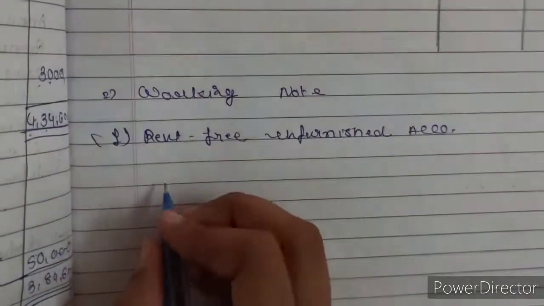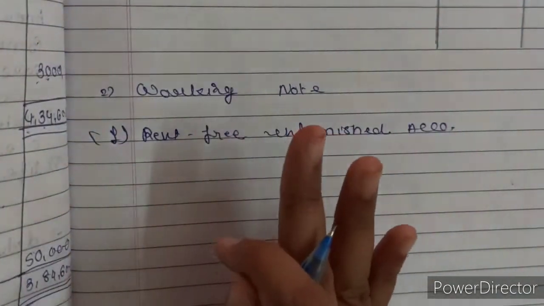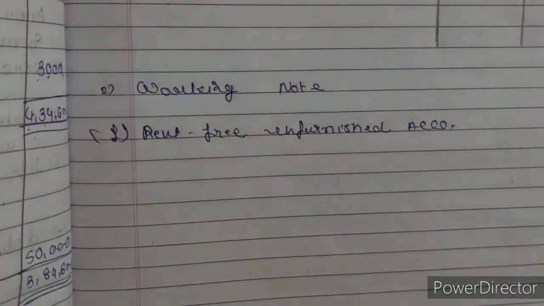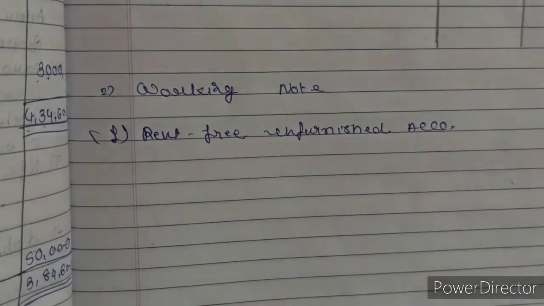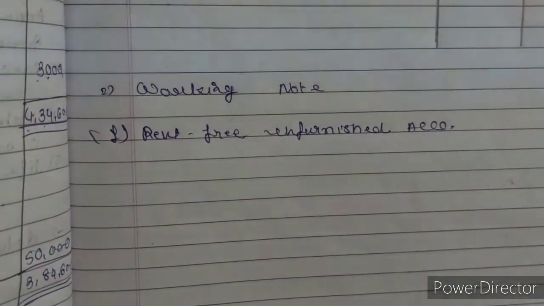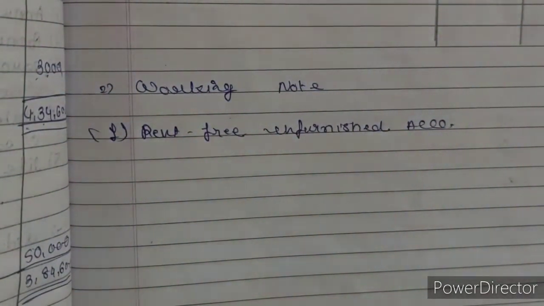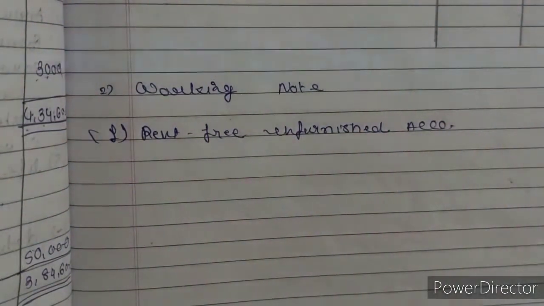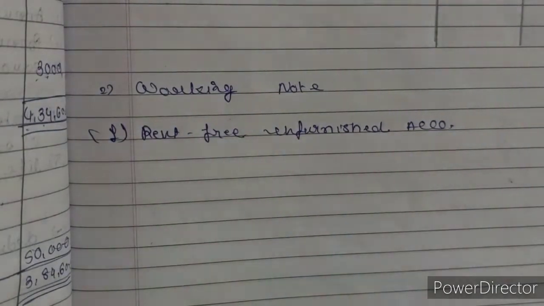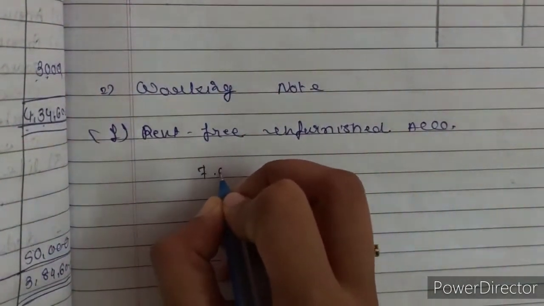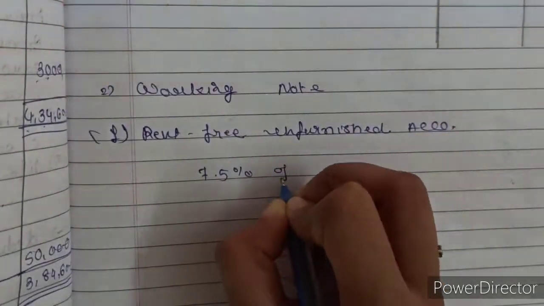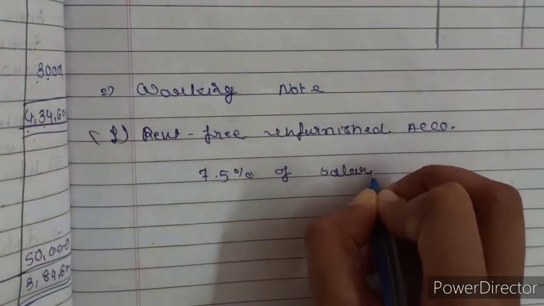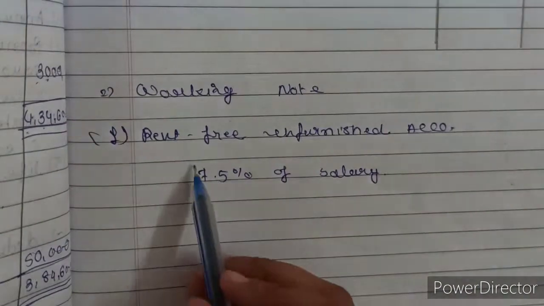It is clearly written that the population is less than 10 lakhs. So on the basis of the population, the company is providing accommodation. When the population is less than 10 lakh, it is covered at 7.5% of salary, right?